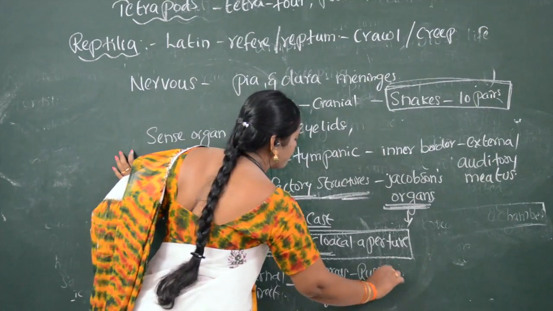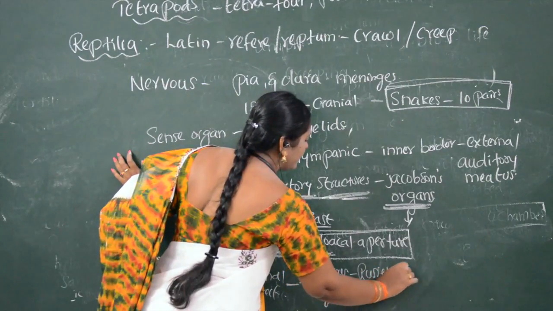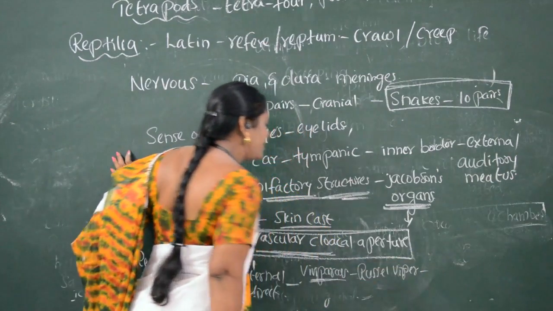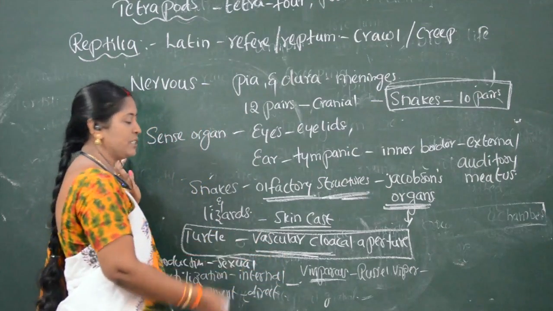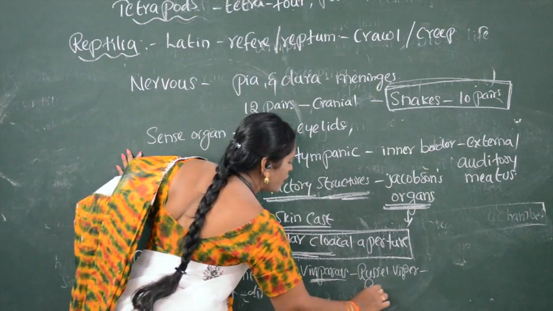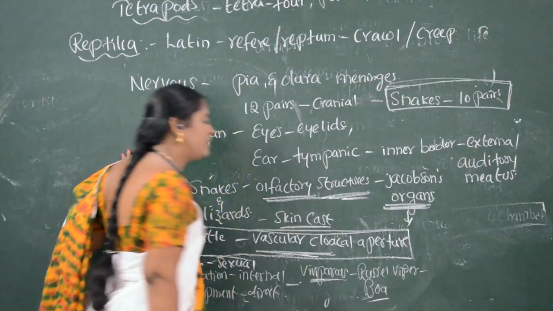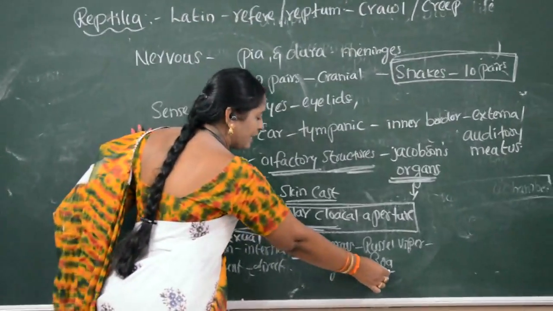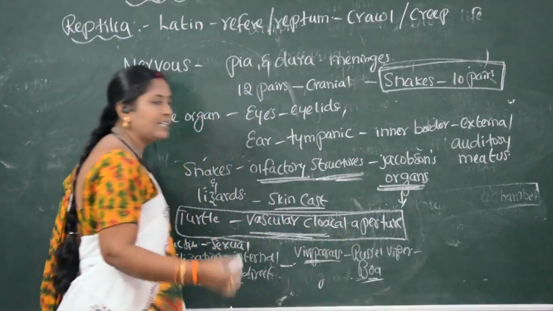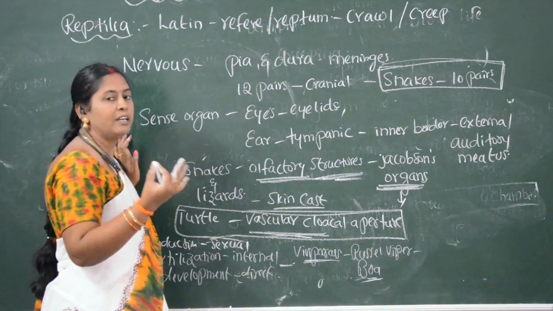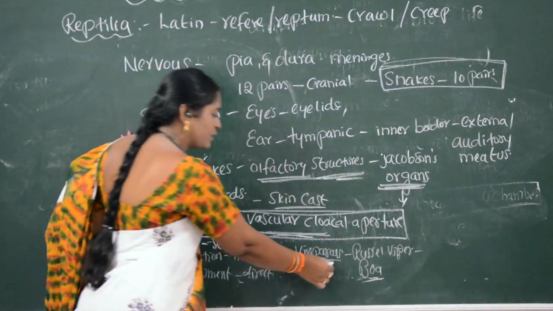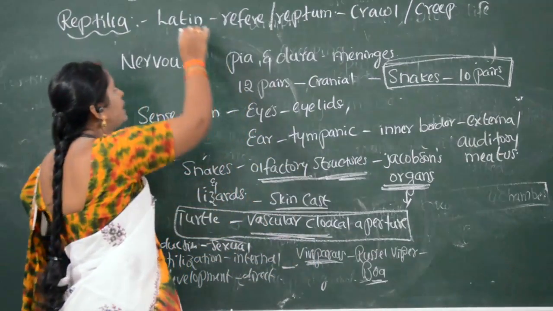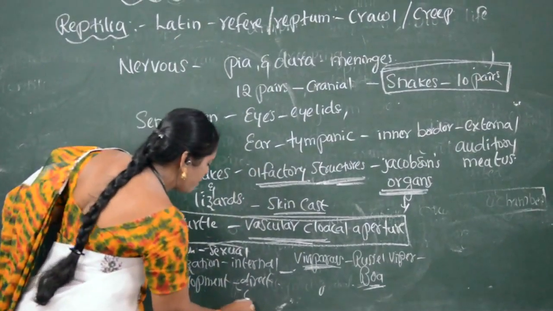Russell's viper is a poisonous snake which gives birth directly to the young. Another one is the boa, a snake which gives birth directly to the young one. Another one is the green snake or tree snake. The tree snake is also viviparous. Remaining all the reptiles are oviparous.